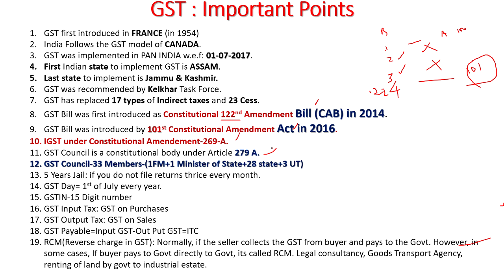Normally, the seller collects the GST from the buyer and pays to the government. However, in some cases, the buyer pays directly to the government. In such a case, it is called RCM. Examples are legal consultancy, goods transport agency, renting of land by government to industrial estates. These things, directly you have to pay the tax. Nobody will collect from you. You only have to pay directly to the government. Then such a case is called reverse charge. Okay, these are the different concepts and important points of GST.